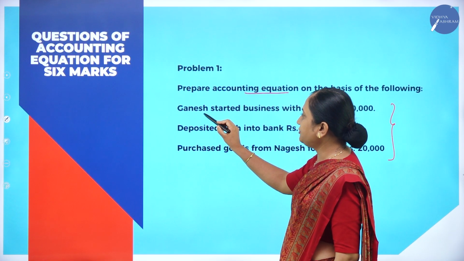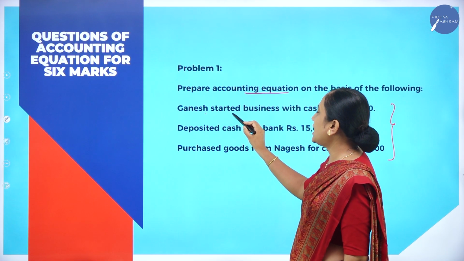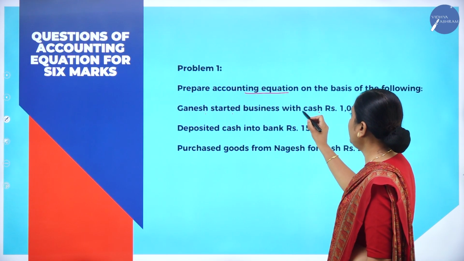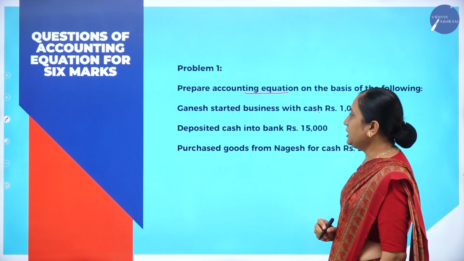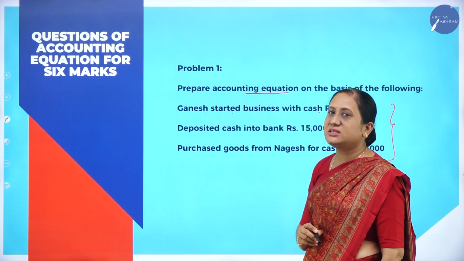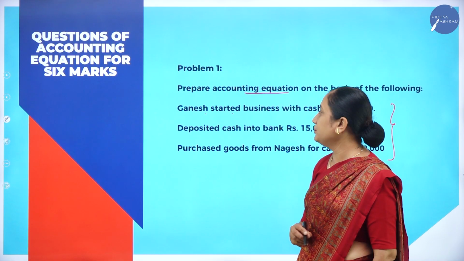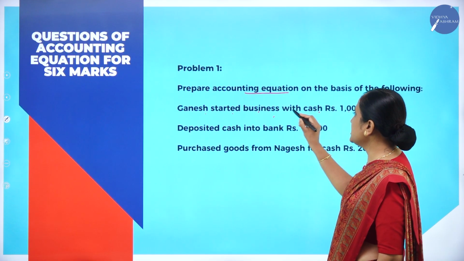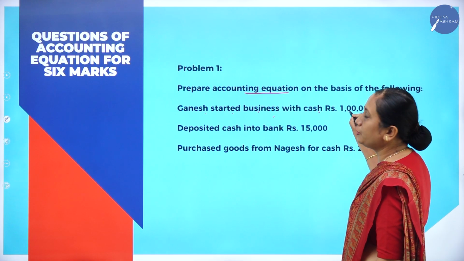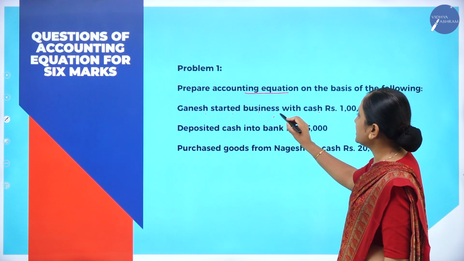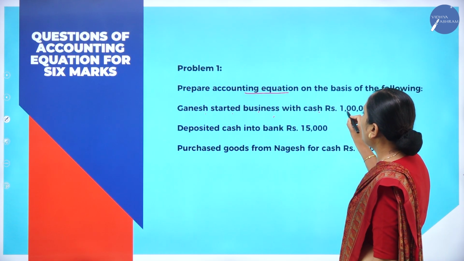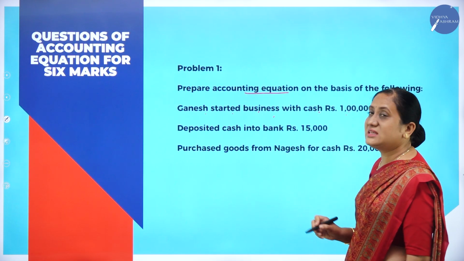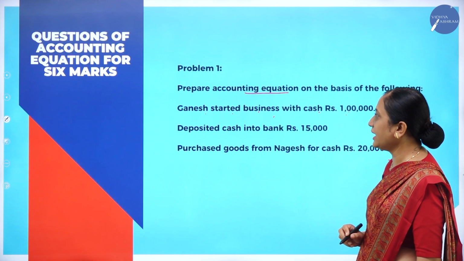Let us understand the first transaction. Ganesh started business with cash rupees 1 lakh. The meaning of this transaction is that Ganesh is the proprietor, the owner of the business. To start the business, Ganesh is bringing in cash of rupees 1 lakh. That means that is his capital. We can call this capital.